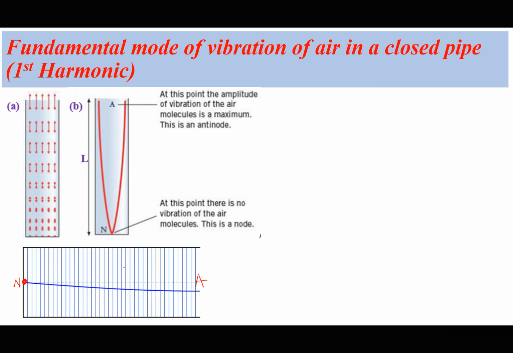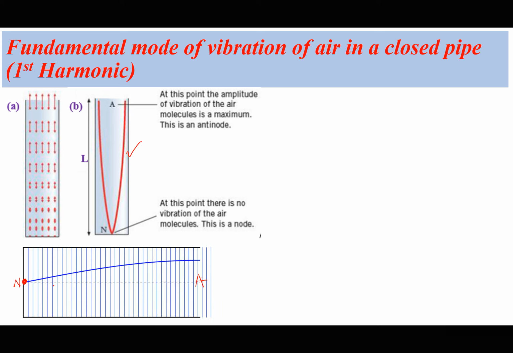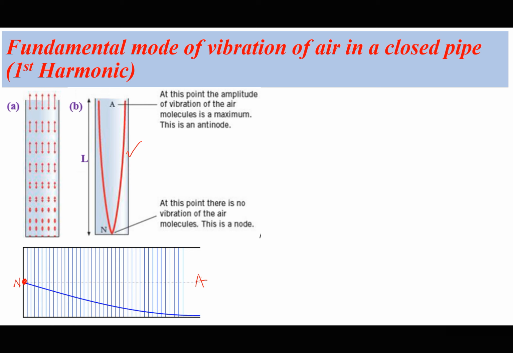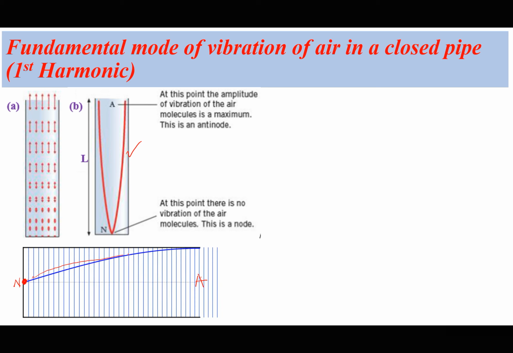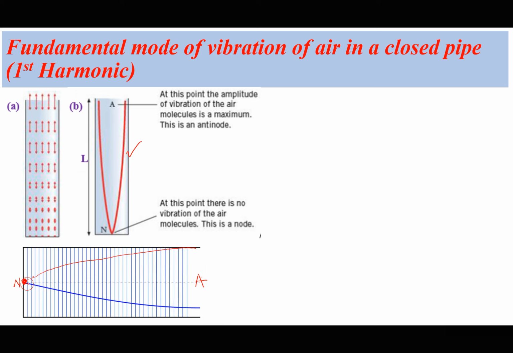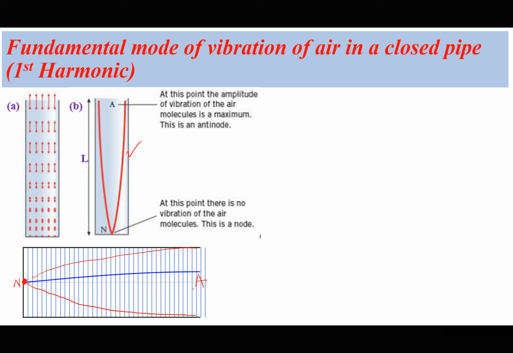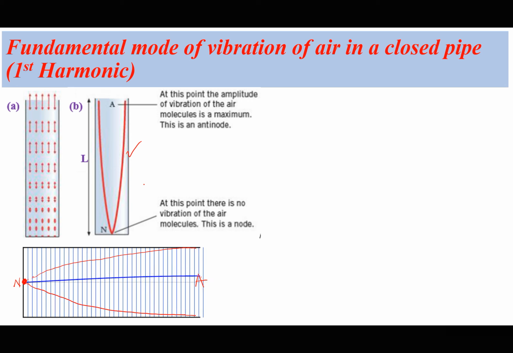And this line here, which is moving, is actually equivalent to what I have drawn here, showing how the particles vibrate.